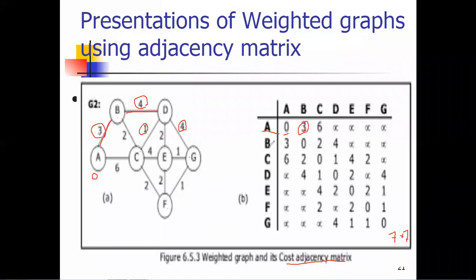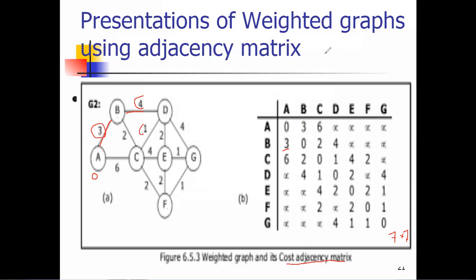Similarly, B to A value also 3. So I hope everyone is clear on this point. So you can check B to A again the value is 3 here. Okay. So likewise, you can represent the weighted graph using cost adjacency matrix. I'm talking about cost because here the cost value is given. So I hope it is clear now.